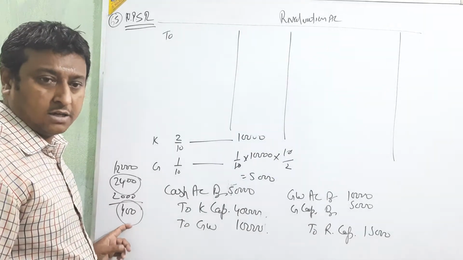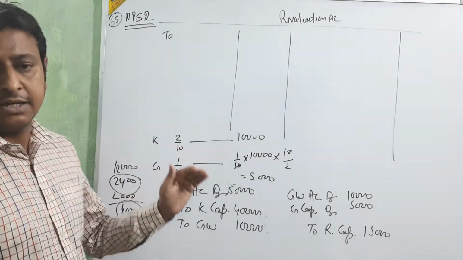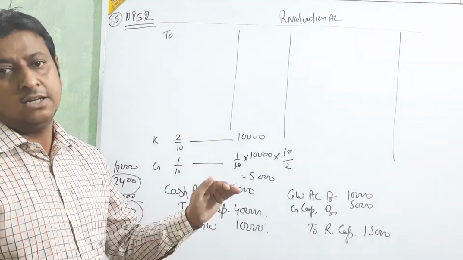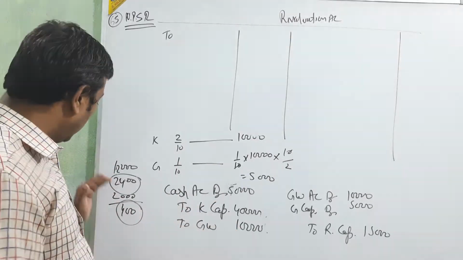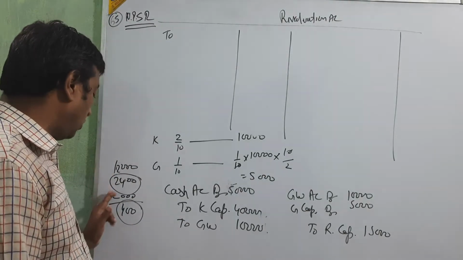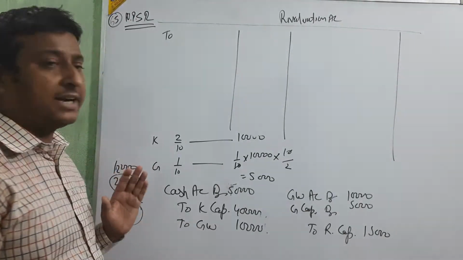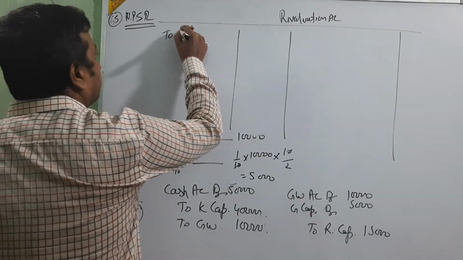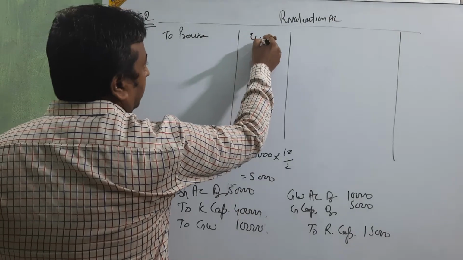Okay? Old provision that is given in the book. 12,000, see in the balance sheet. 12,000 less provision 2,000, given. But on the basis of this heading, we are saying just 20% of 12,000, which is 2,400. 2,000 is already there, then 400 we are going to make as new provision. Okay, next.